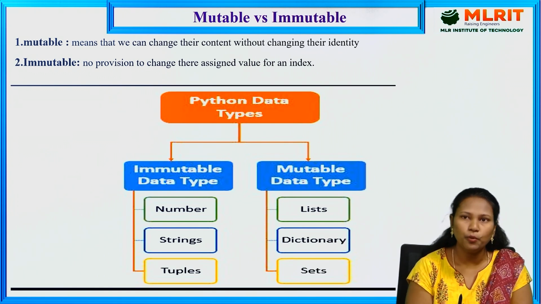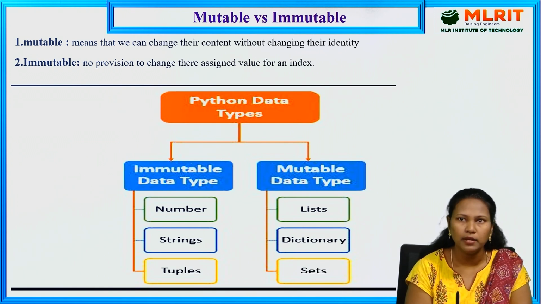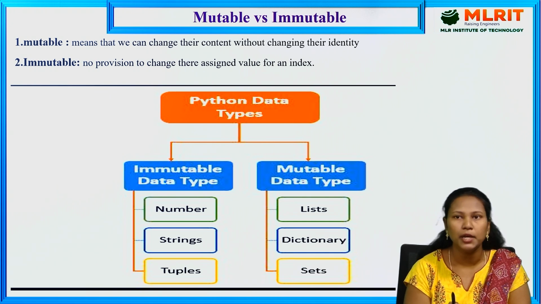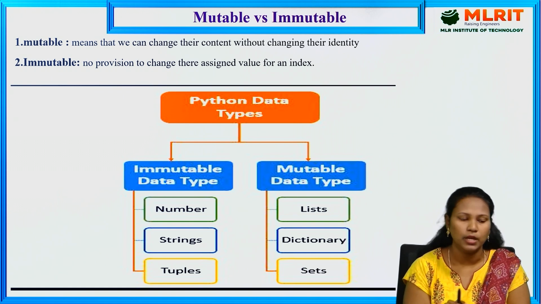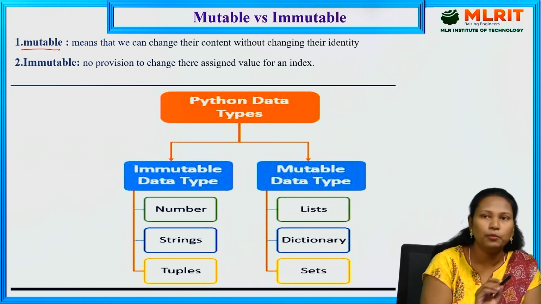Before going to the data types, we are segregating the data types into two parts, the mutable one and the immutable one. If you are updating or modifying the value, it comes under mutable. If you can't modify the value, it comes under immutable. So now we'll see the mutable.